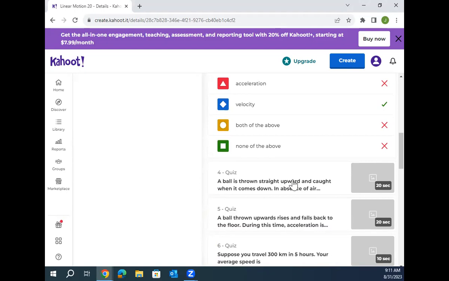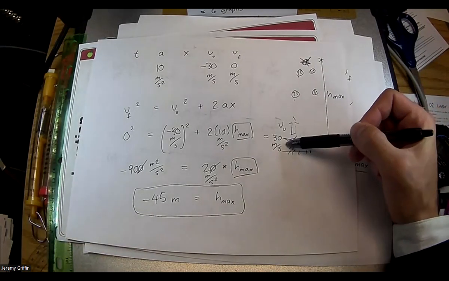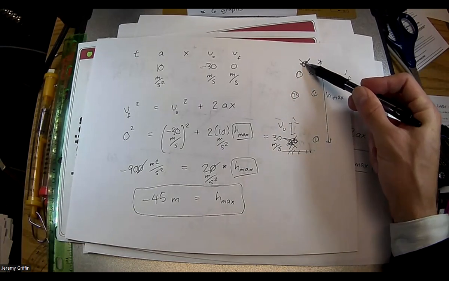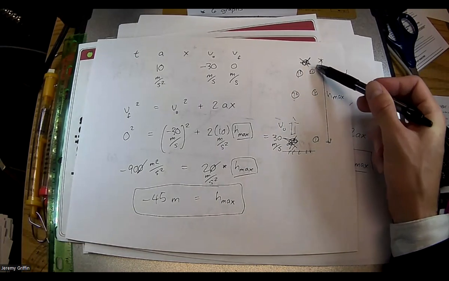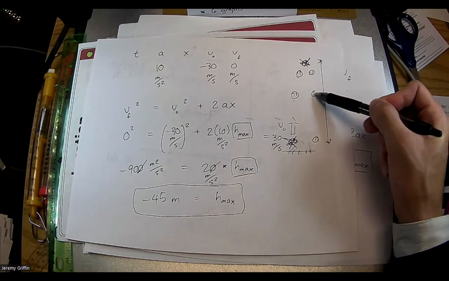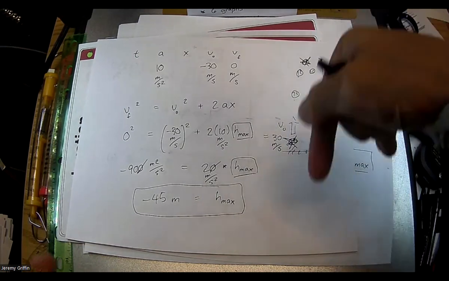Let's do this one right here from earlier today. We have a screen back over here for the Zoom. Okay. So guys, suppose you throw it up at 30 meters per second, and then you guys said it goes 20 meters per second, 10 meters per second, 0 meters per second. Then it starts to fall. How fast right here? 10 meters per second, then 20 meters per second, then 30 meters per second. The directions just switched, right?